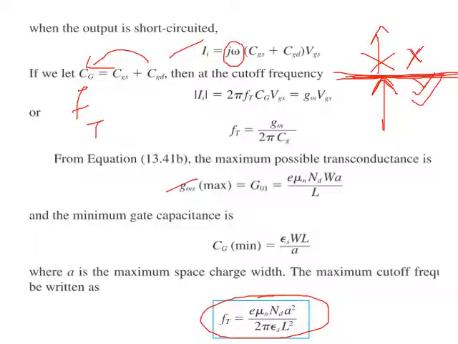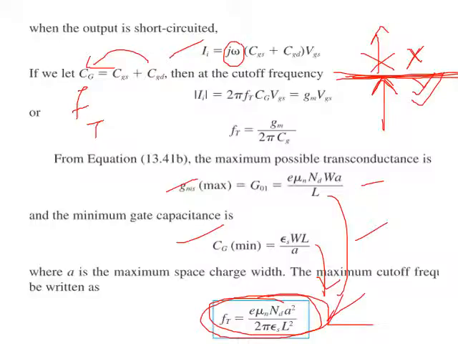These two things you need to remember, it is taken directly, there is no basis. Simply substitute to get the equation for ft, right? What is this ft? Ft is the cutoff frequency, or the maximum frequency till which the device works properly.